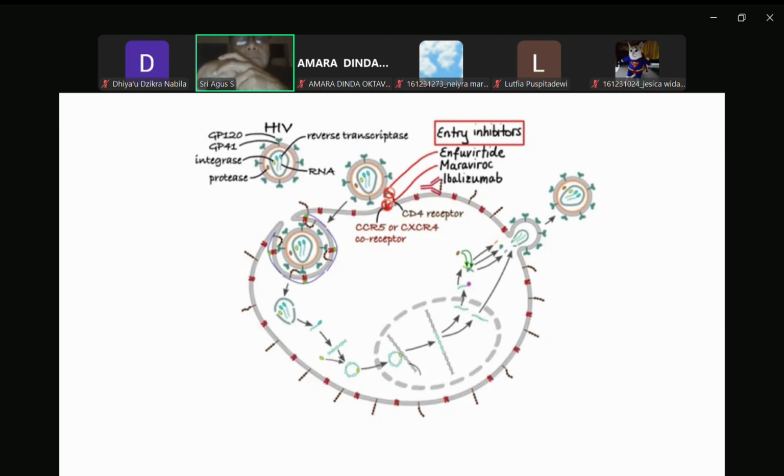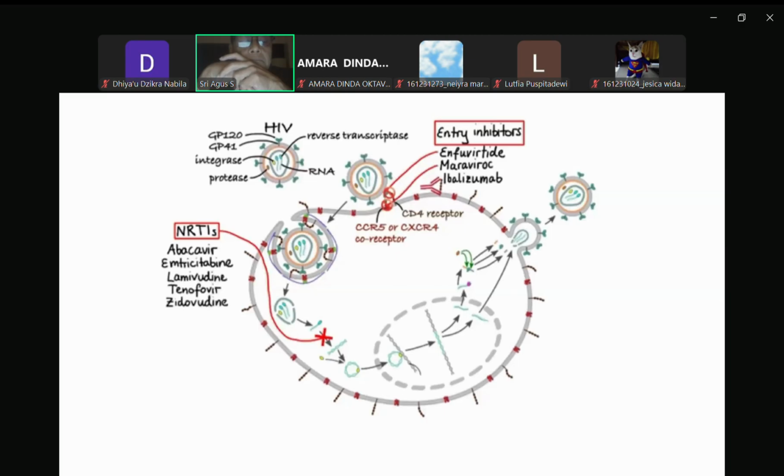Now, moving on to the next class of HIV drugs, that is reverse transcriptase inhibitors. Drugs in this class are divided into competitive and non-competitive inhibitors. Nucleoside reverse transcriptase inhibitors, abbreviated NRTIs, are structural analogs of nucleic acids that competitively inhibit reverse transcription by causing chain termination after they've been incorporated into viral DNA. Drugs that belong to this group include abacavir, emtricitabine, lamivudine, tenofovir, and zidovudine.